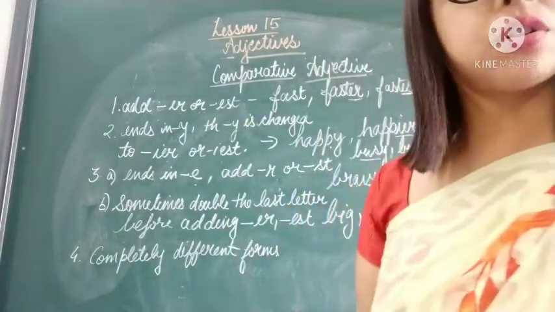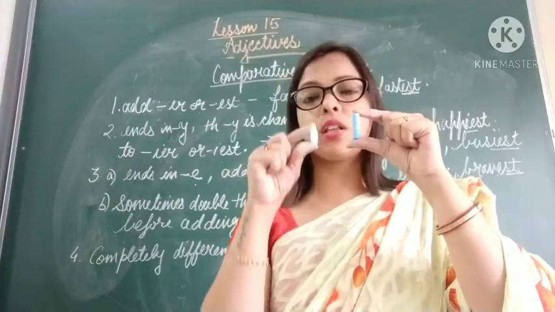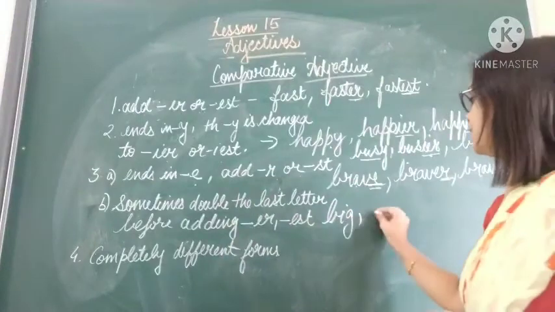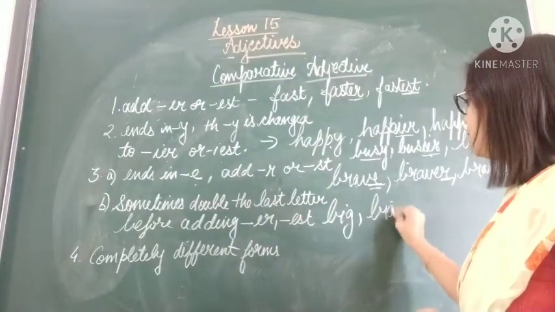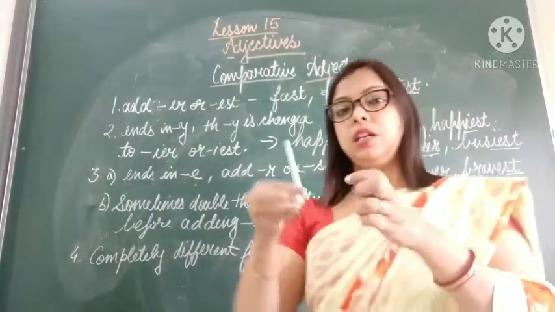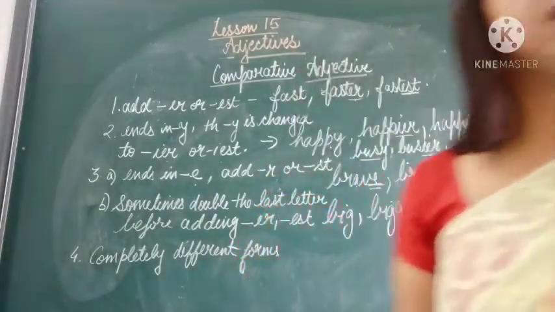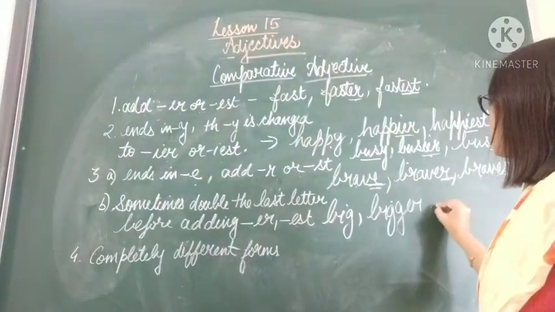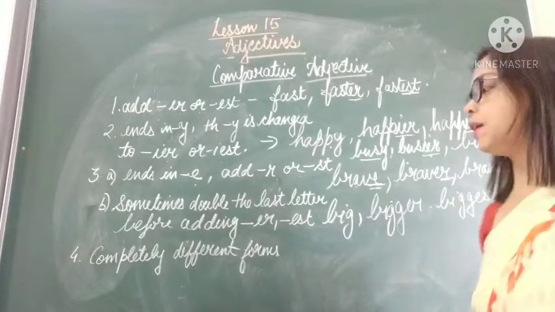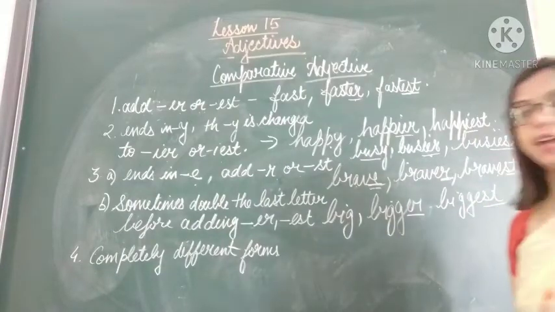Now if I take two chalks, what I will say: this is a bigger chalk than this. I am comparing between two, so it will become bigger. The last letter I have to double before adding er: bigger. Now if I take one more, see, this is the biggest. This green one is the biggest of all. So it will become biggest. So sometimes we have to double the last letter before adding er or est.